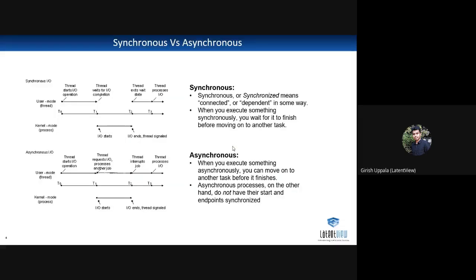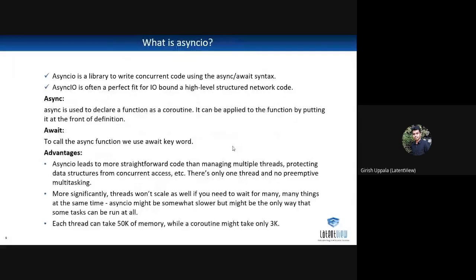The next slide is async IO. So what is async IO? It is a library built into Python. It is used to write concurrent code using async and await syntax. So async and await are keywords.